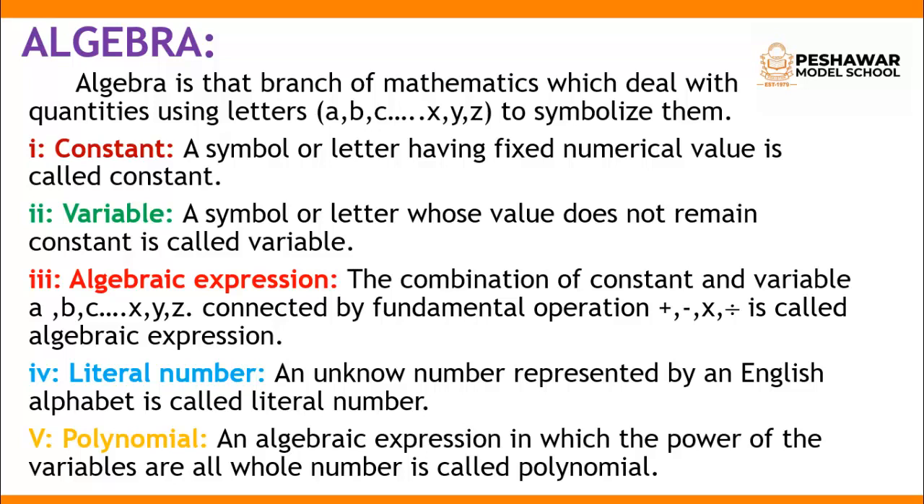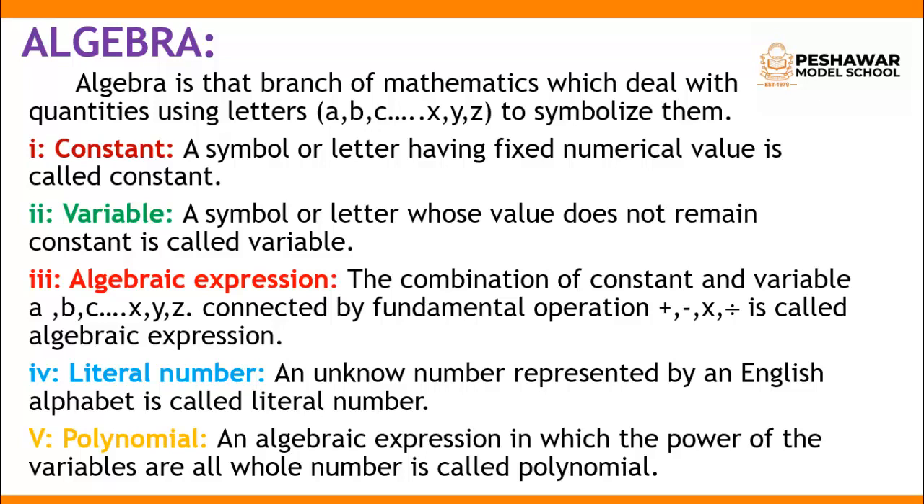The parts of a polynomial separated by the signs of addition or subtraction are called terms. For example, x plus 5 is a polynomial because the power of 5 is 0, which is a whole number, and the power of x is 1. So it is a polynomial. Some expressions are not polynomials, as the power of every variable is not a positive integer. The degree of a polynomial is the highest degree of its terms.